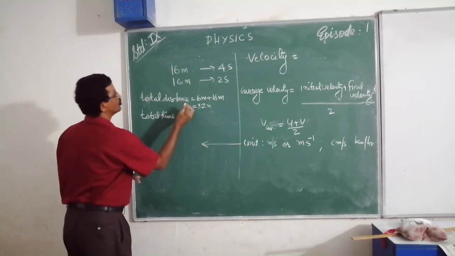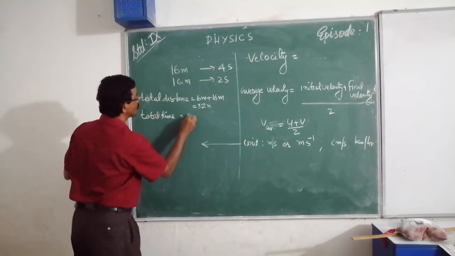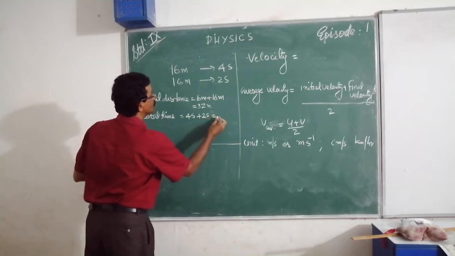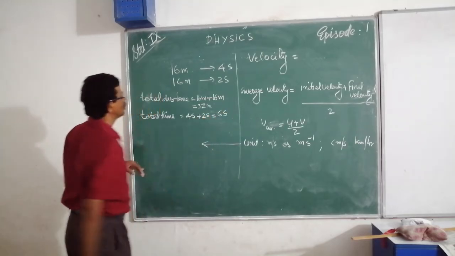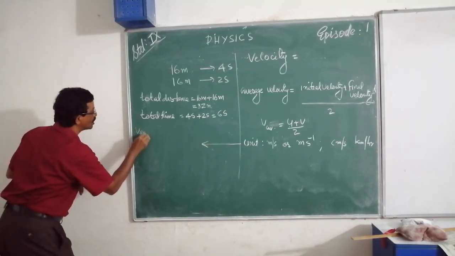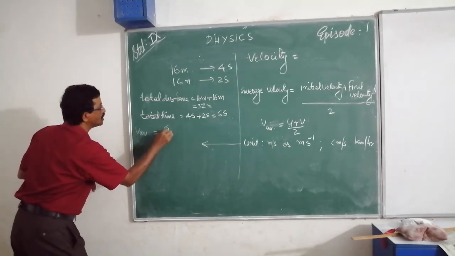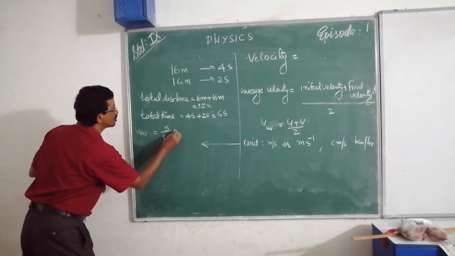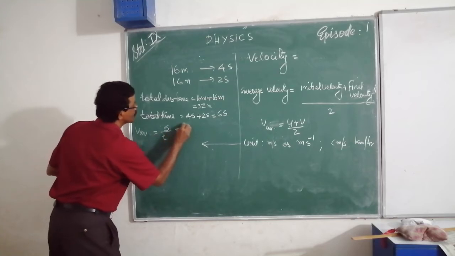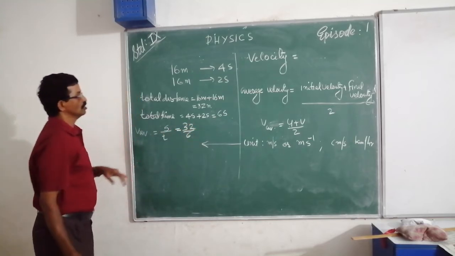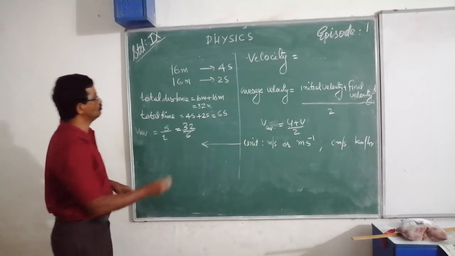Total time is equal to 4 seconds first plus 2 seconds second, so total 6 seconds. Then average speed V average is equal to total distance S by total time T, that is equal to 32 by 6.